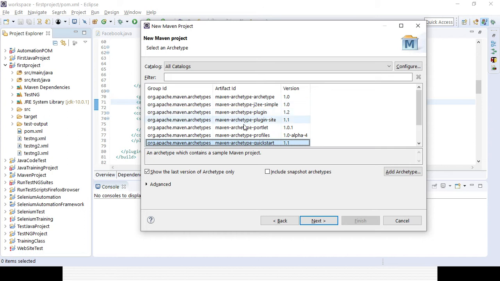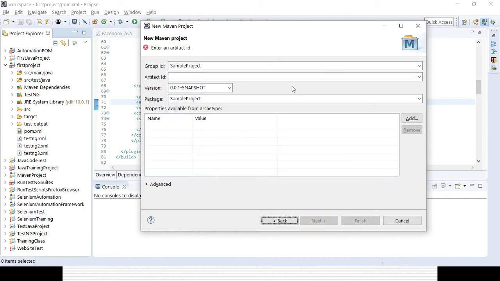You will get different kinds of archetypes. You need to select Maven archetype quickstart 1.1 version. If you click on Next, by default the group ID will be there. You can change it. Suppose I am giving test Maven project, you can see the package name comes by default as the group ID. Then if you enter the artifact ID, it will be appended with a dot. So your package will be group ID dot artifact ID, and if you click on Finish, your project will be created.